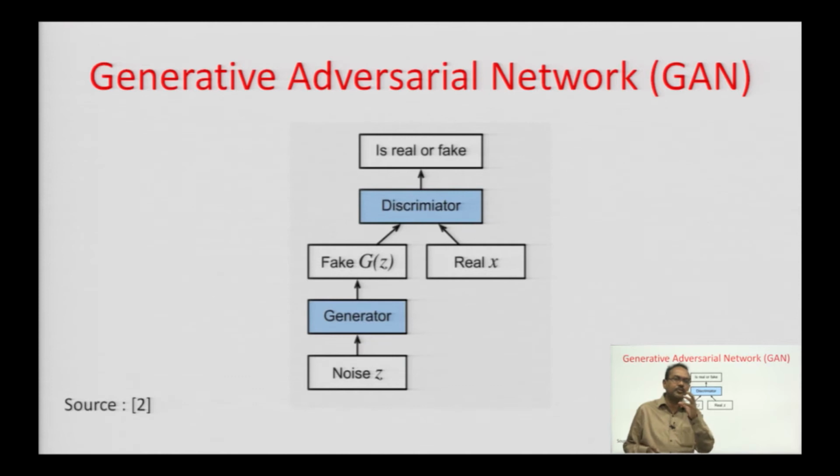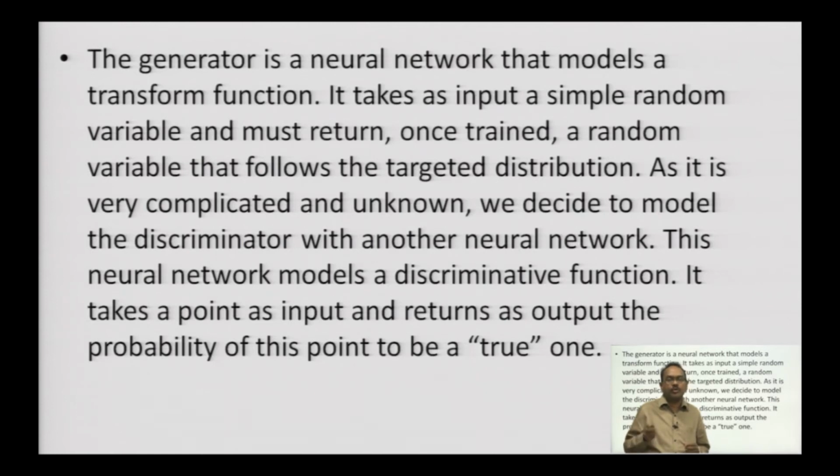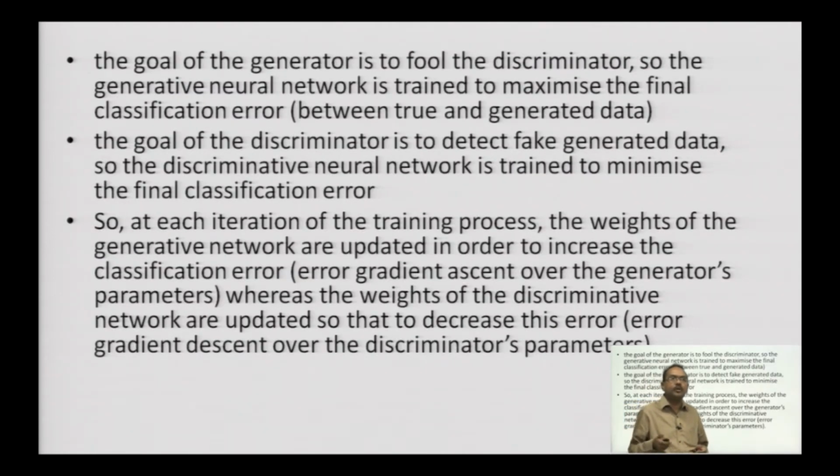This is the main feature of a GAN. The generator is a neural network that models a transform function. It takes as input a simple random variable and must return, once trained, a random variable that follows the targeted distribution. As it is very complicated and unknown, we decide to model the discriminator with another neural network. This neural network models a discriminative function. It takes a point as input and returns as output the probability of this point to be a true one. The goal of the generator is to fool the discriminator, as I already told you.